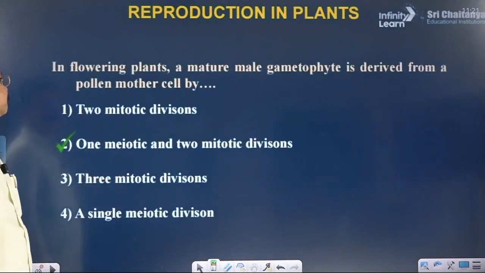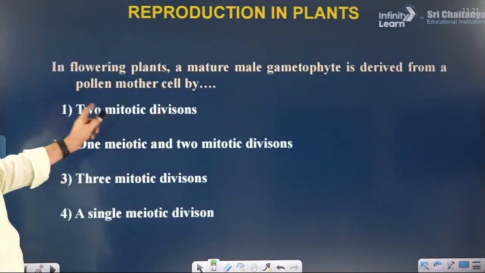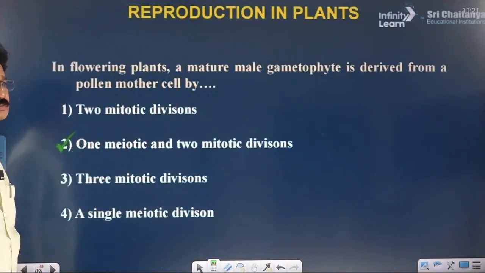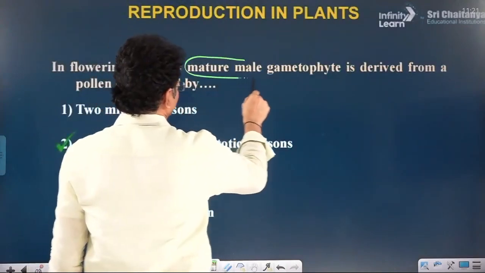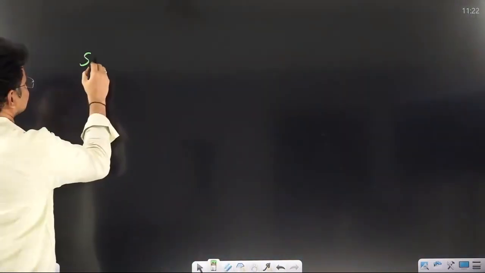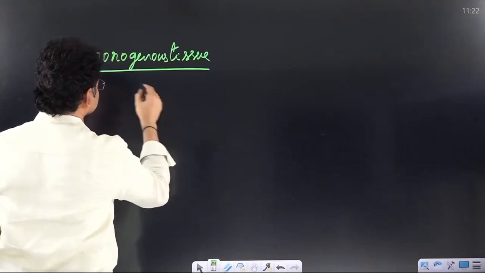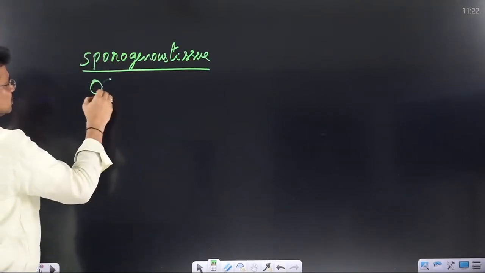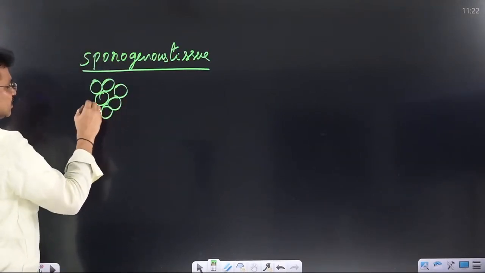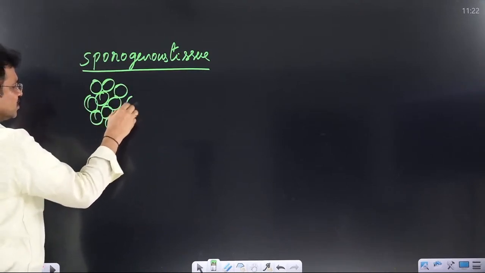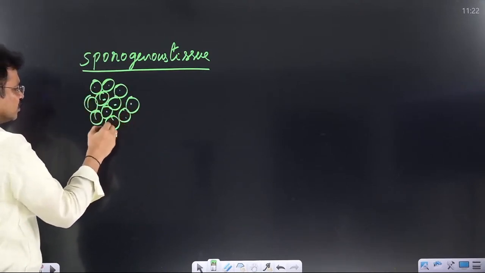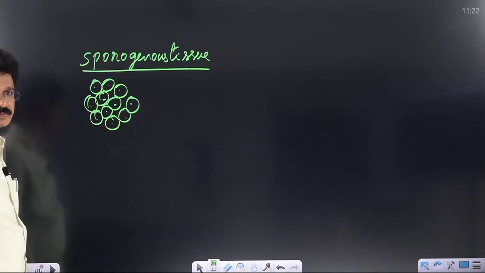Next question here. In flowering plants, a mature male gametophyte is derived from a pollen mother cell. I will explain what the male gametophyte is here. It is from the sporogenous tissue found inside of the anther wall. The number of cells is many in this tissue. Majority of the cells of the tissue are able to produce pollen.